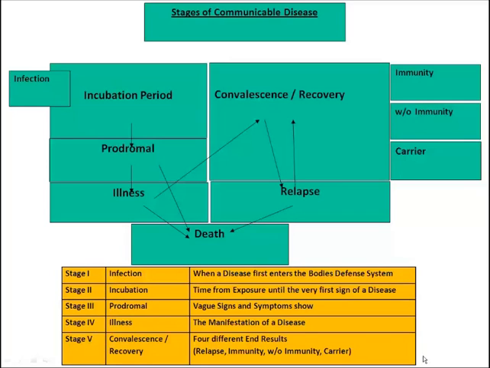When you're done with the actual infection, you have three ways that your system could handle it. After it's over, you could actually have immunity. From that point on, you could never get it again. An example of that would be chicken pox. Or you could recover without immunity, something like gonorrhea. Someone gets the shot for gonorrhea, they recover from gonorrhea, but if they have sex with someone that has gonorrhea, they can receive it again. Or they could become a carrier.